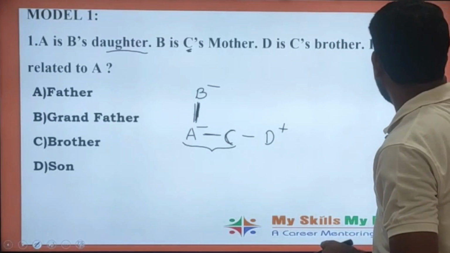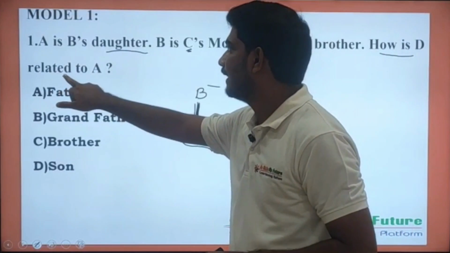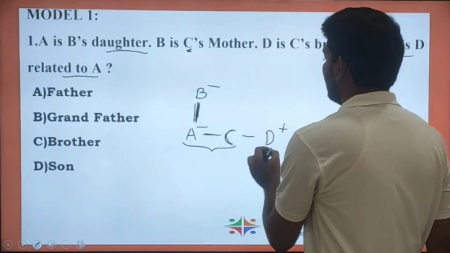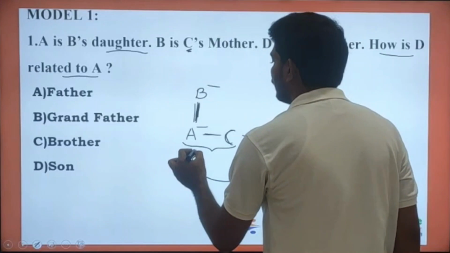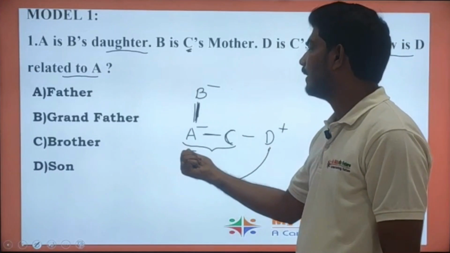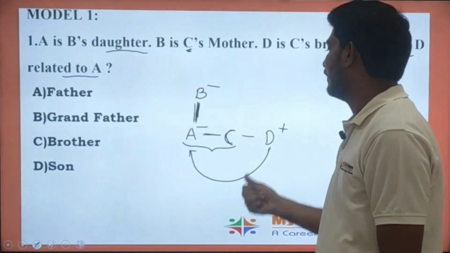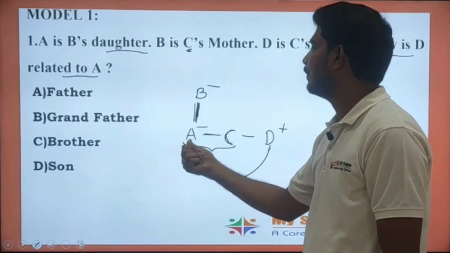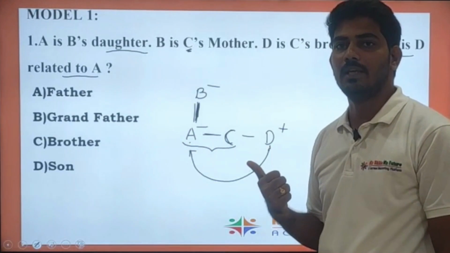So what is the question asking? How is D related to A? What is the relation of D to A?